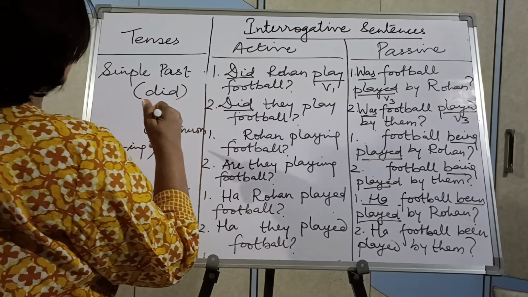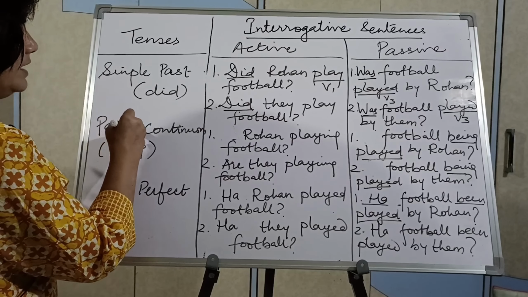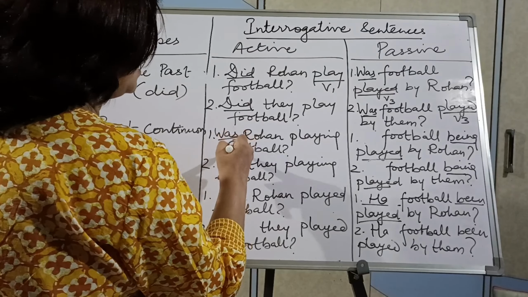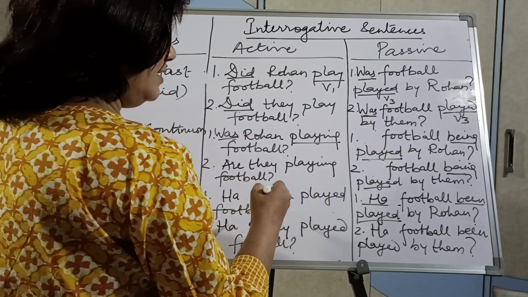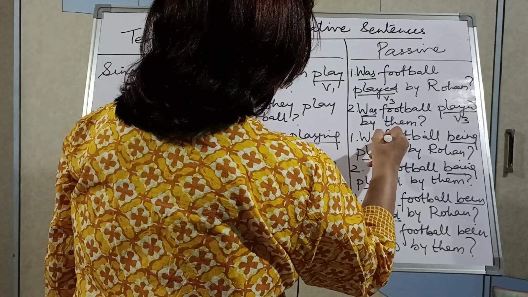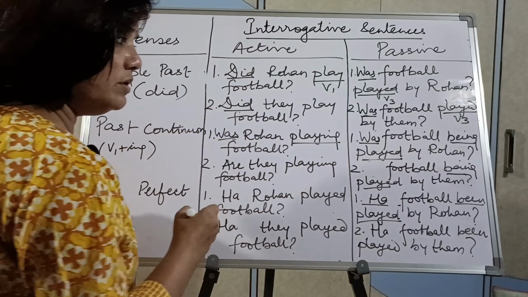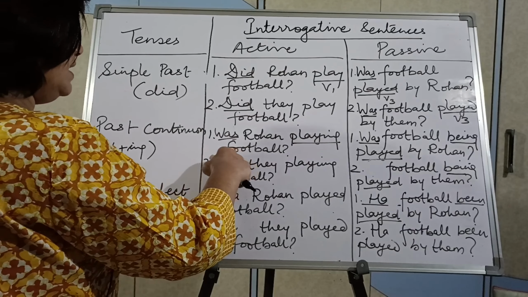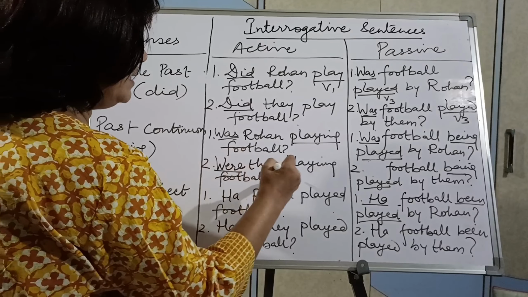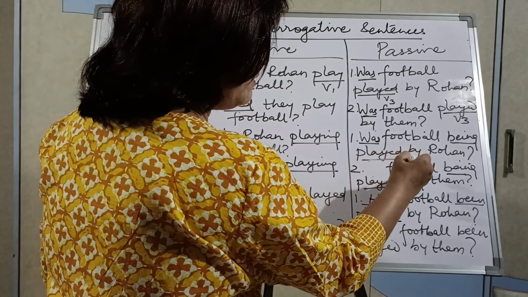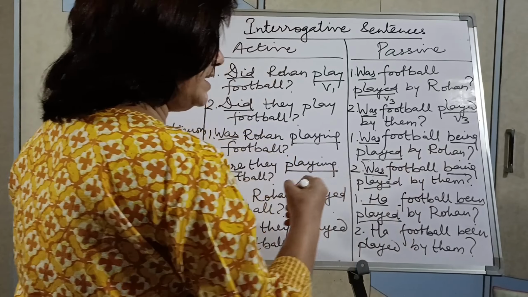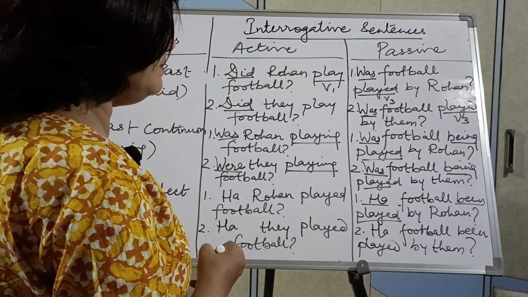Now we come to past continuous. Okay, past continuous. So, was Rohan playing football? Past continuous. So we made it: was football being played by Rohan? Again here what will you do? Were they playing football? Here were will not come because football is singular. So, was football being played by them?